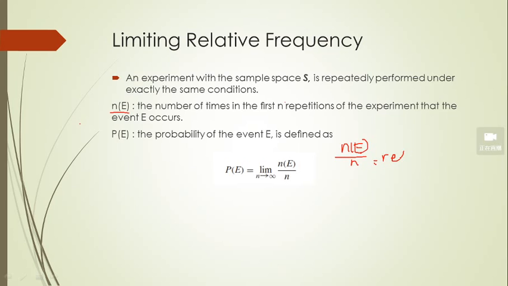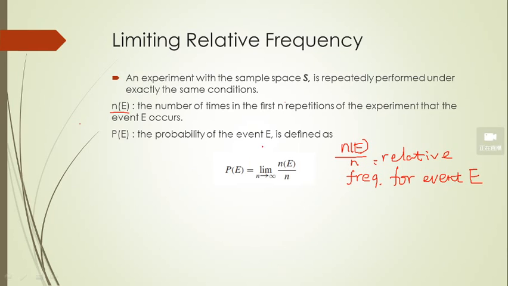This means the relative frequency for the event E, that is just the number of times event E occurs, divided by the total number of the n repetitions of the same experiment, right? The same experiment repeated under the same condition.